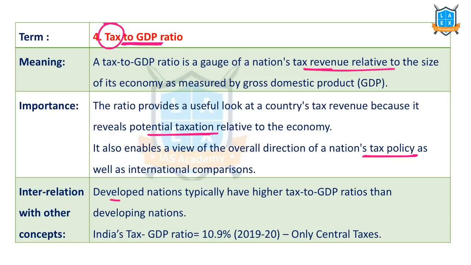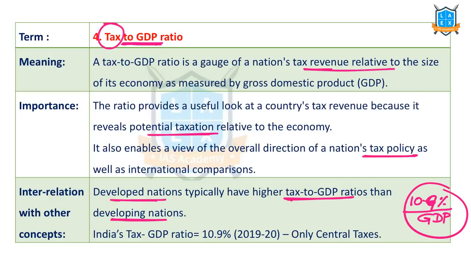In general, developed countries have more tax to GDP ratio as compared to developing nations. In our country, last year's tax to GDP ratio is 10.6 percentage of GDP, 10.9 percentage of GDP, which is comparatively lower than the OECD countries. Organization of Economic Cooperation and Development, for OECD countries, average tax to GDP ratio is 31%. But in India, for the central government, it is 10.9%.